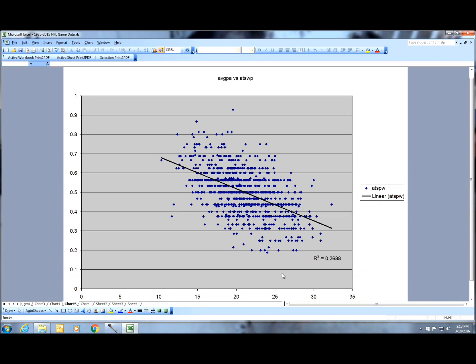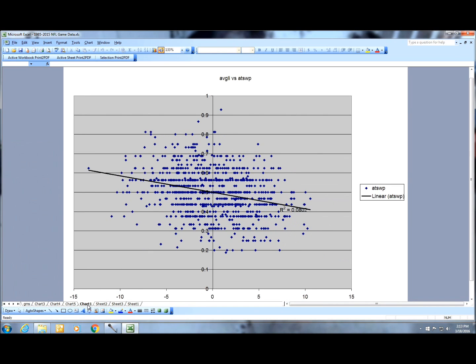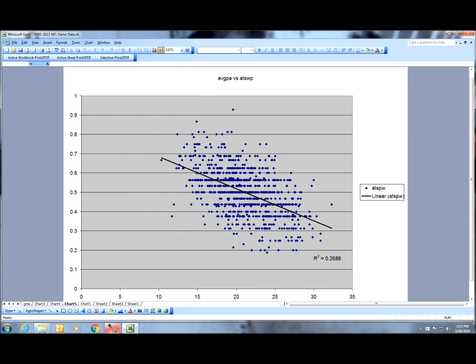Neither one is as good as the win-loss record, as we saw on the first chart. But this one is better, and went from 0.17 to 0.26. Again, I wouldn't bet the farm on it, but in general, 55% hits you at 20 or less over all these years. So a lot of data. So let's see what else I had. I had the line. We'll save that one for another discussion. So there's some basic stats on the season, on line and not on line.